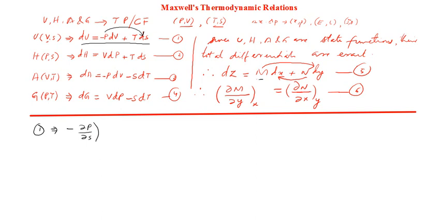It's quite easy because you are differentiating with respect to s. What are the variables here? S and v are the variables; d denotes a differential change. So if it is s, the other variable should be maintained as a constant, like x and y. That should be equal to, what will be the second one? This is the order, right? T with the dv. So that will be equal to dou t by dou v, with s constant. It's just the opposite. This one, let me call equation number 7.